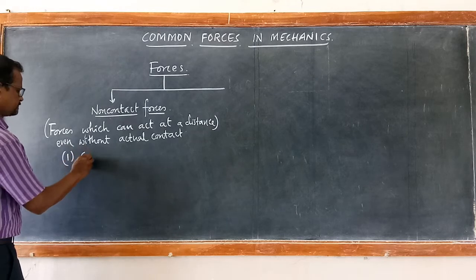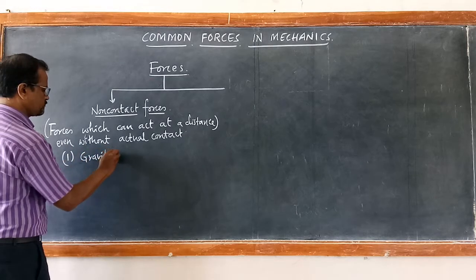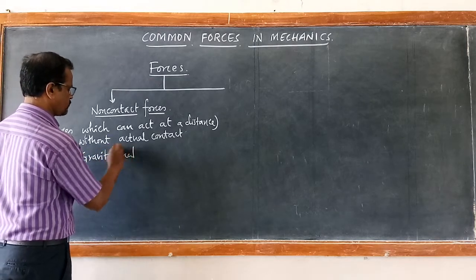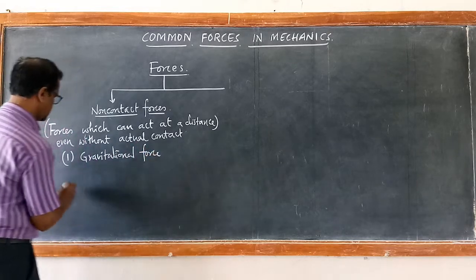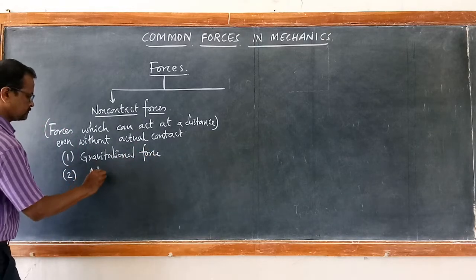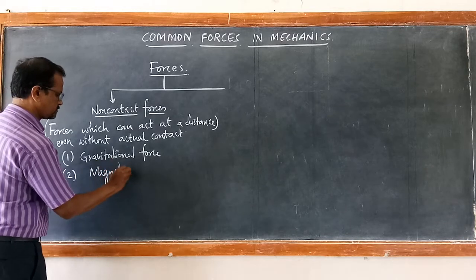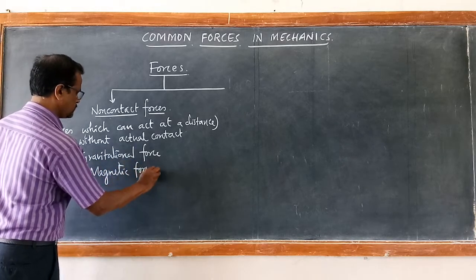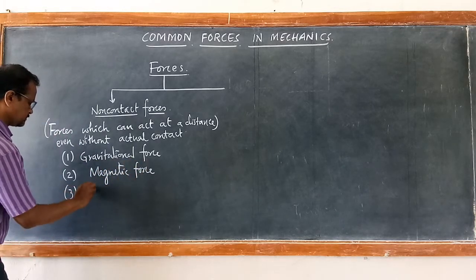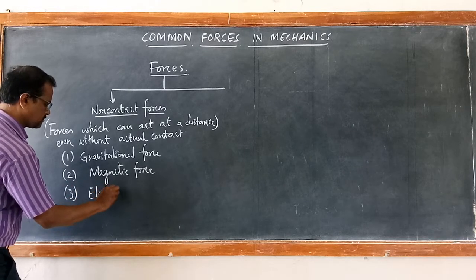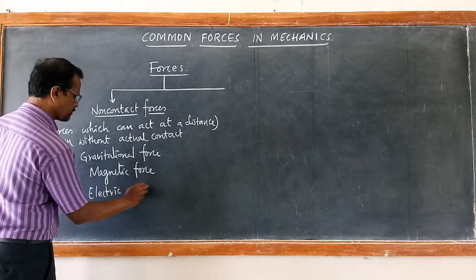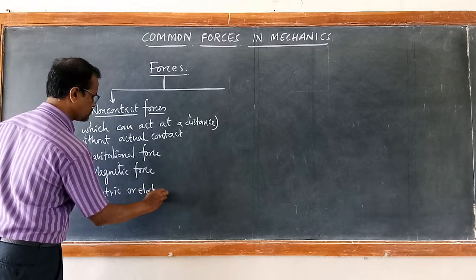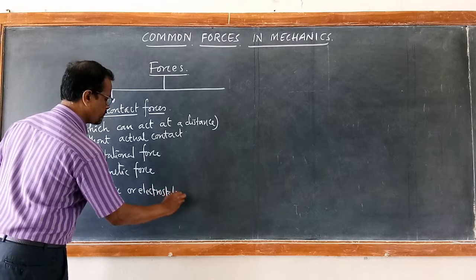First one is gravitational force. Second one is magnetic force, and the third one is electric, or we call them electrostatic forces.